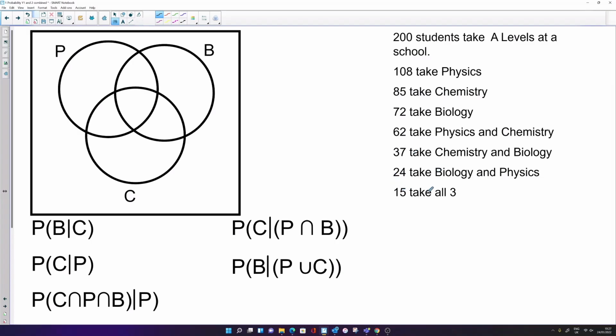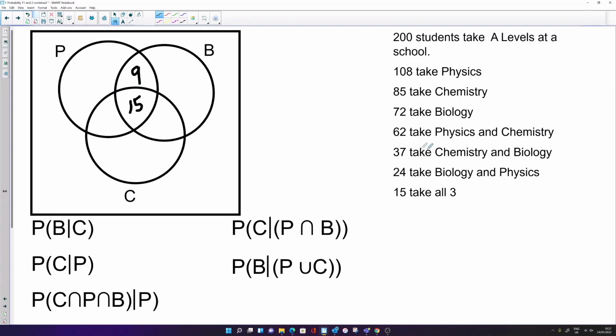So 15 take all 3, so I'm going to put 15 in the middle there. Okay, we can now work our way up. So 24 take biology and physics. So biology, physics, so the union between those 2. Okay, so if that's 24, then that means that must be 9.